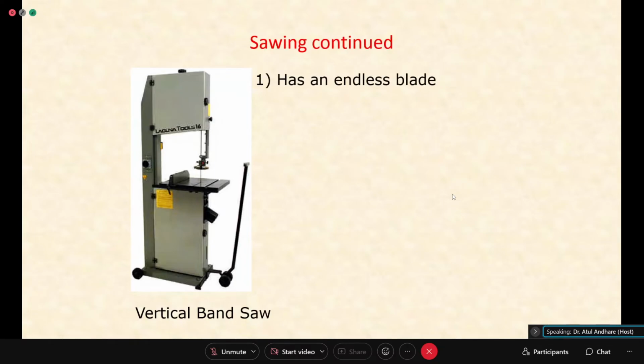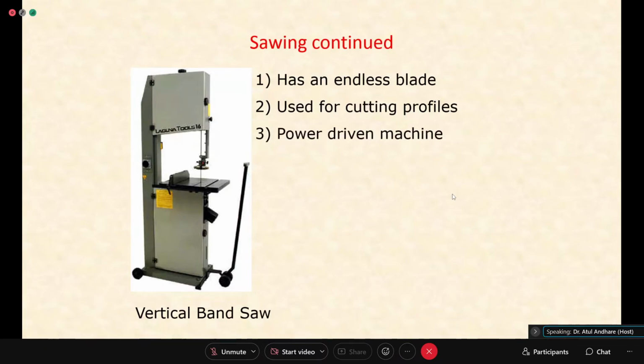So an endless blade is there. You cut profiles by feeding the wood across it. Whatever profile you want to cut can be obtained. It is power driven, not by hand.